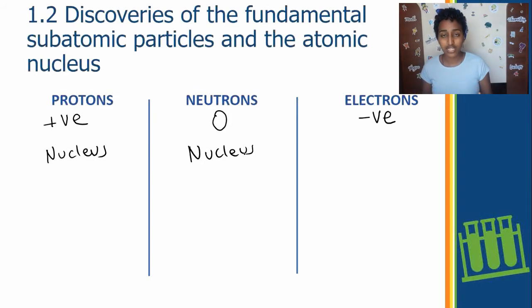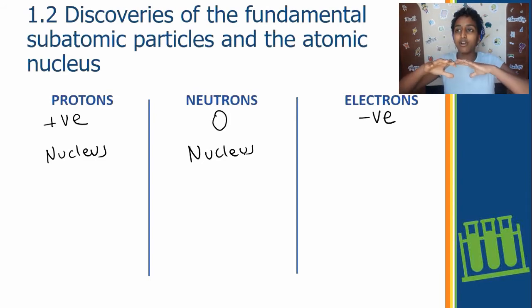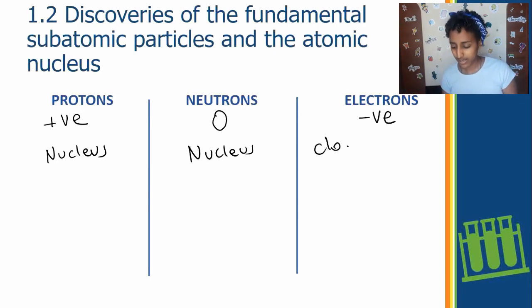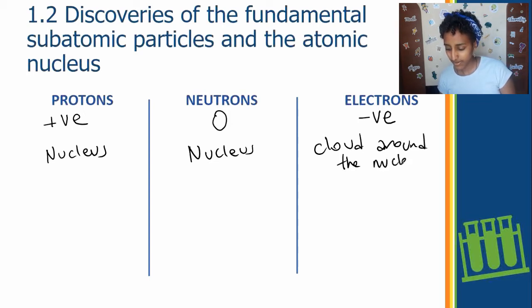That leaves electrons, and the best way to describe electrons is they're found in a cloud around the nucleus. So we'll say a cloud around the nucleus. Okay, so we know the locations of the 3.